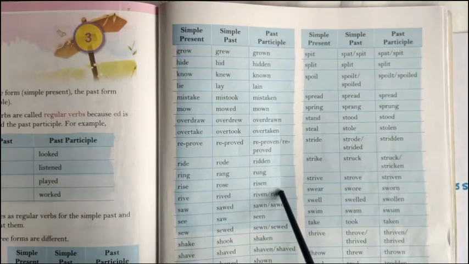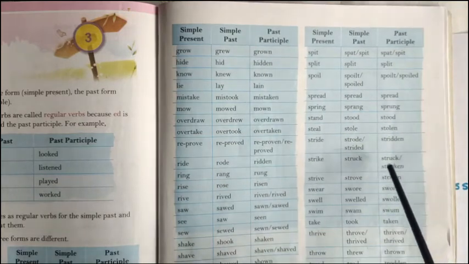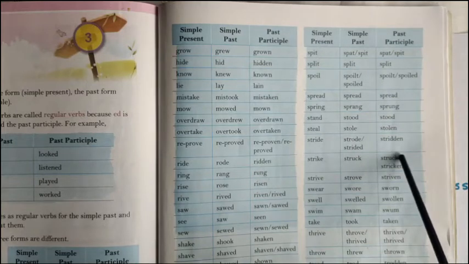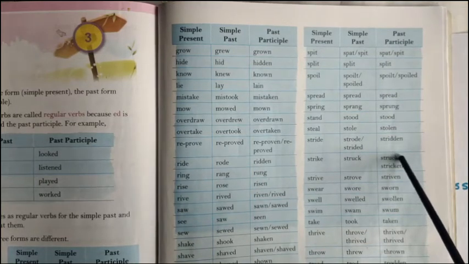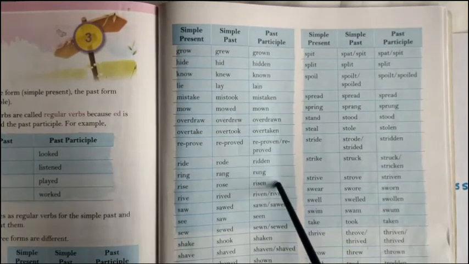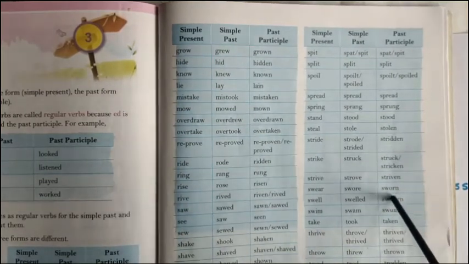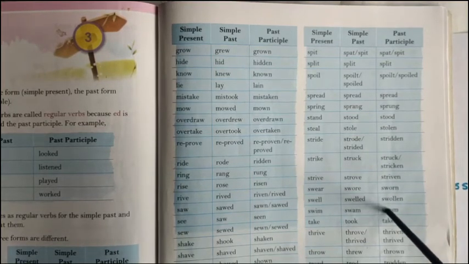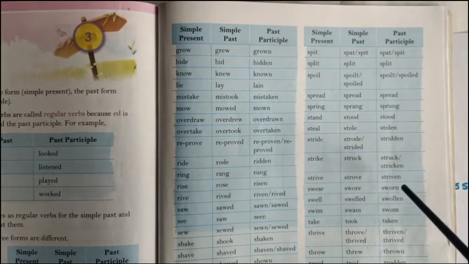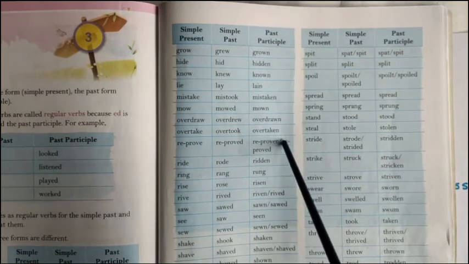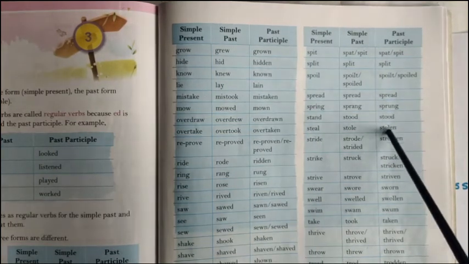This third column is very, very important, and this column is used for all the perfect tenses. Don't forget, okay? So, using these forms of the verb will make the present perfect tense, past perfect tense, and the future perfect tense. Okay, the third form, remember, third form to perfect tense.